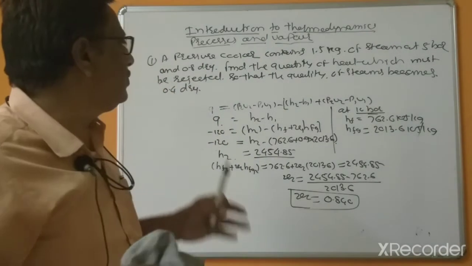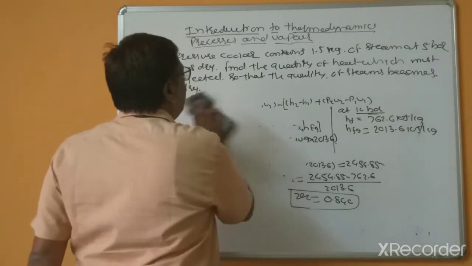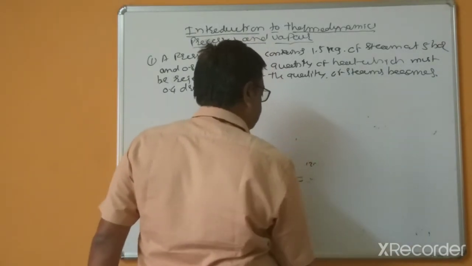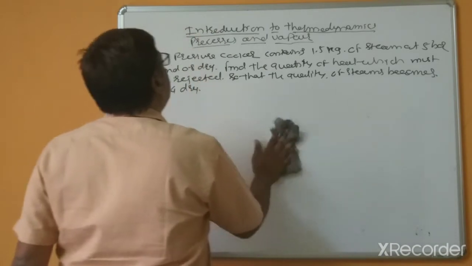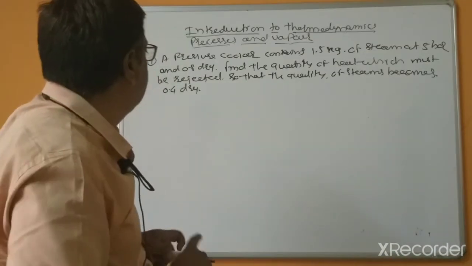So in this case 0.4 dry, both are in wet conditions. Find the quantity of the heat which must be rejected.